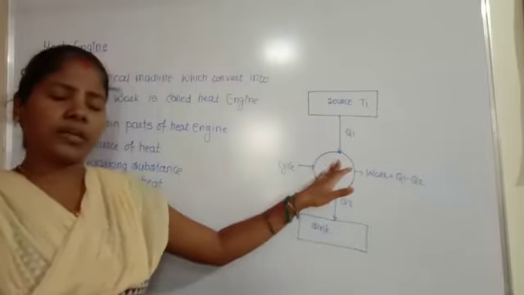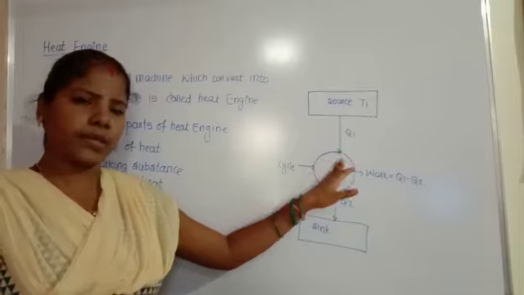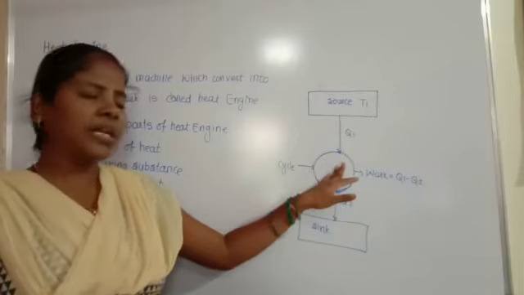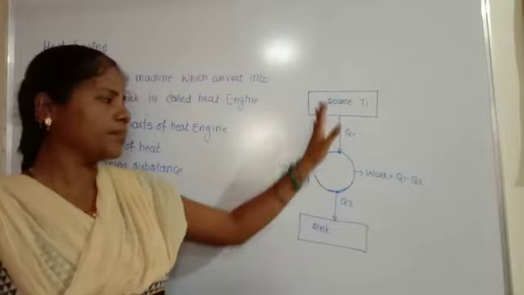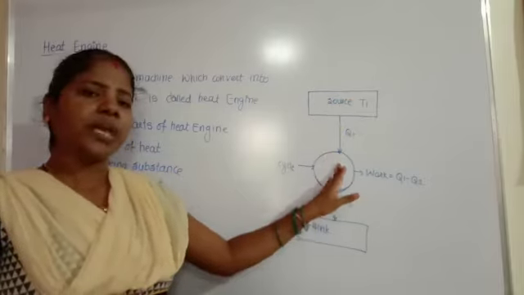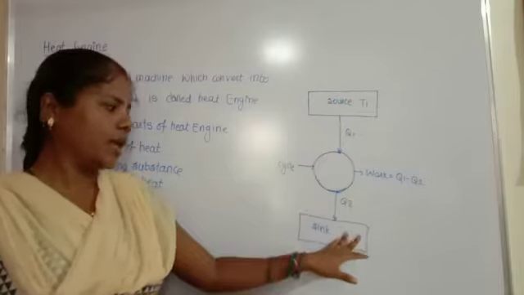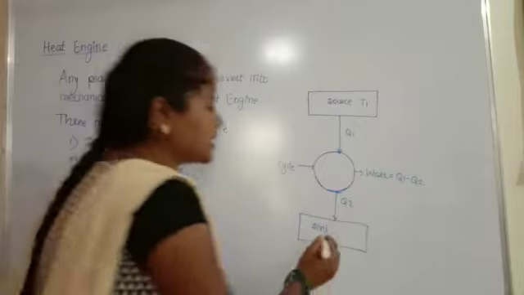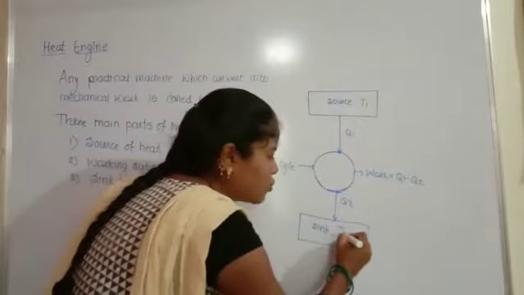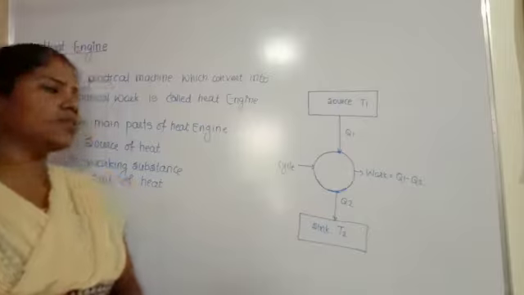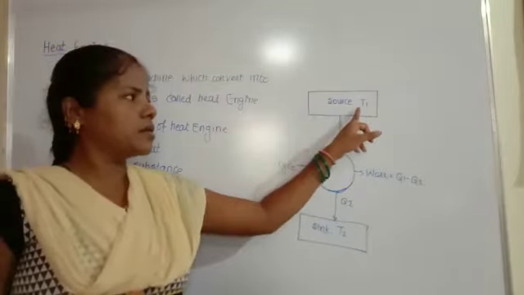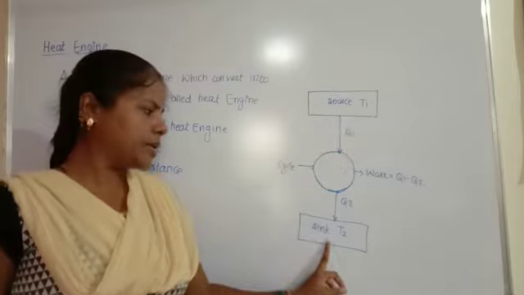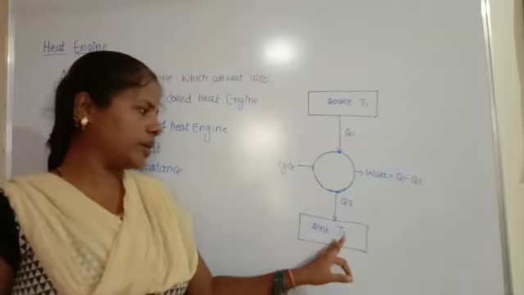After the work is done, the remaining part of the heat which was absorbed from the source at higher temperature is rejected into the sink, and this sink is maintained at the temperature T2, the low temperature. So this is the working of the heat engine. The source is maintained at a higher temperature, and the sink is maintained at a lower temperature.